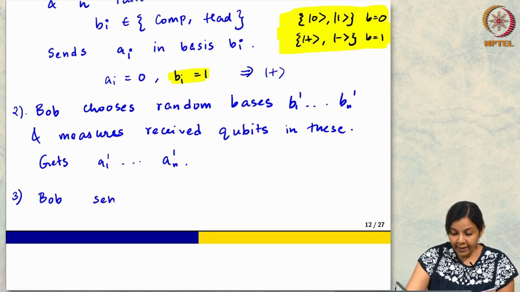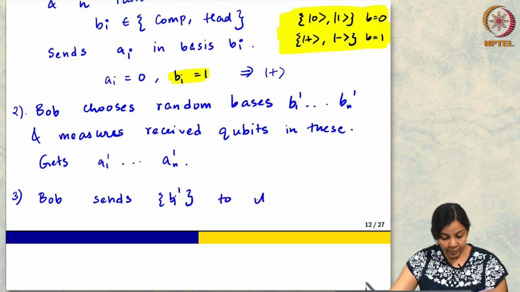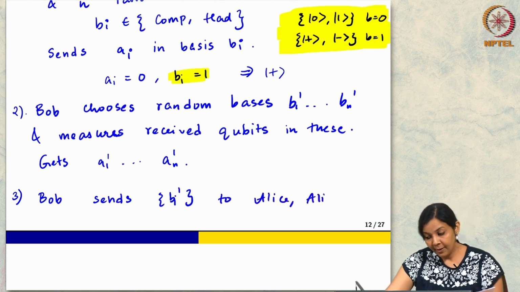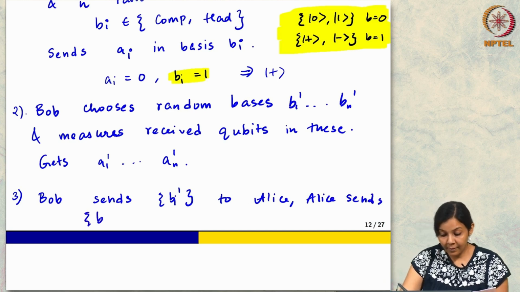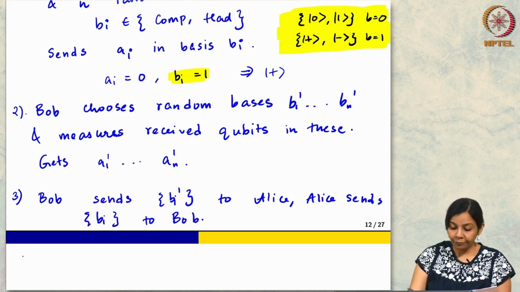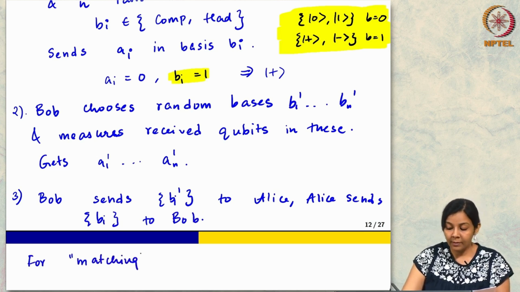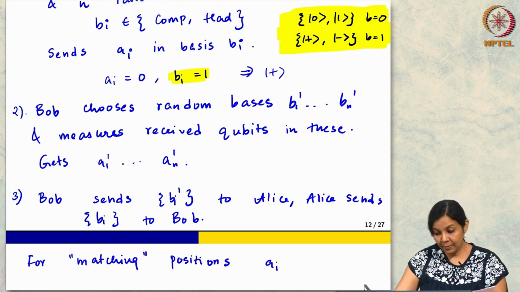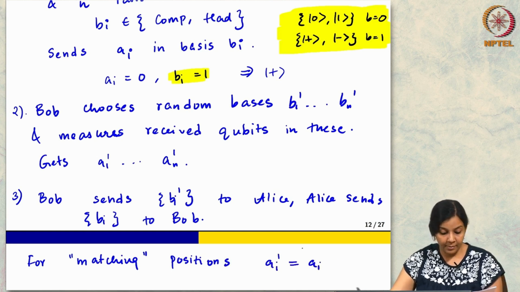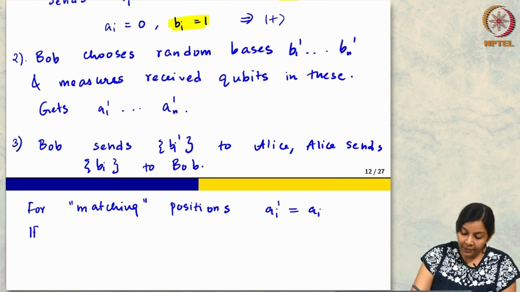And now Bob sends all the Bi prime to Alice, and Alice sends Bi to Bob. Okay, and for the matching positions, if Eve did not tamper, right.